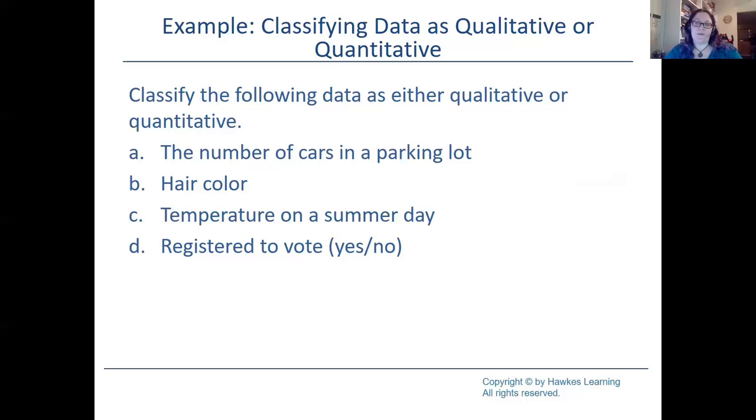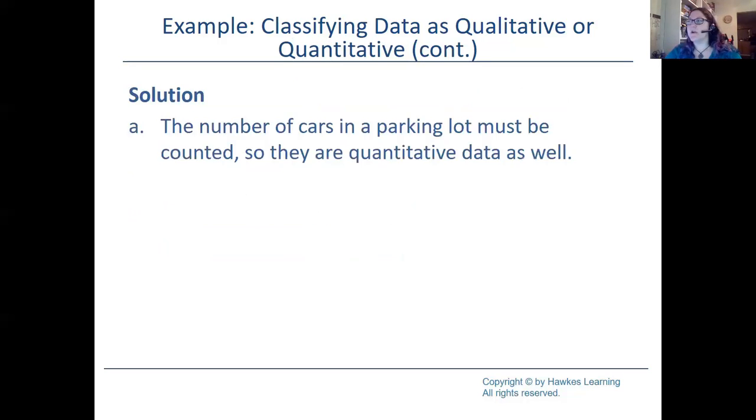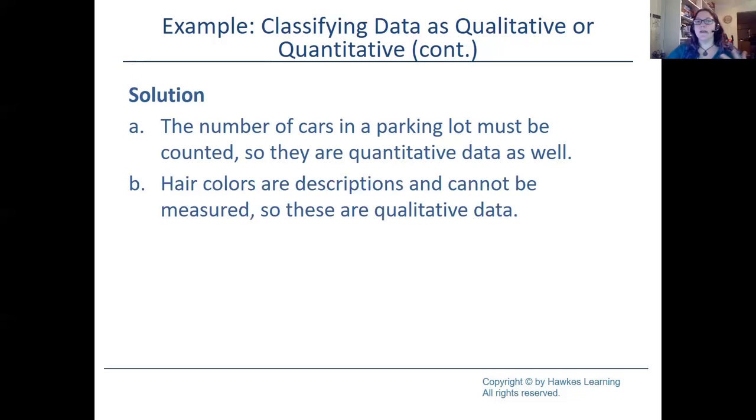So I find the best way to answer these questions is think about how you would actually answer it. Like what type of answer would you give? So let's start with the first one. So the number of cars, that right away is something you're going to have to count. So since it must be counted, that's a number, that's going to be quantitative. Our second one is hair color. Now, hair color is a description, okay? And you can't really measure a description. So that's going to be qualitative.